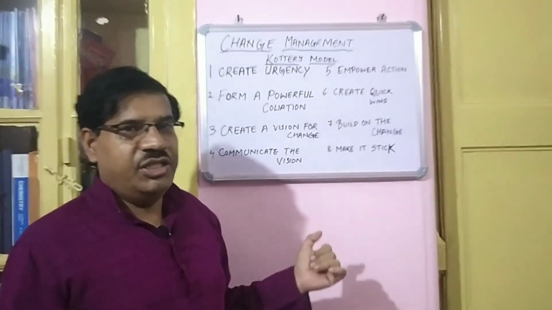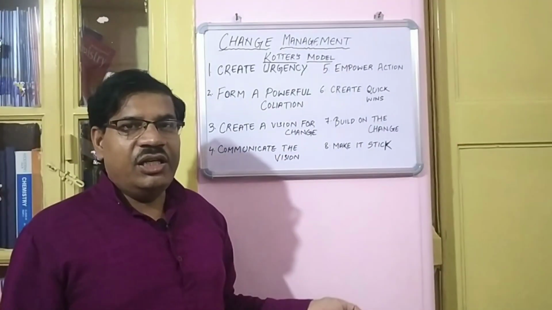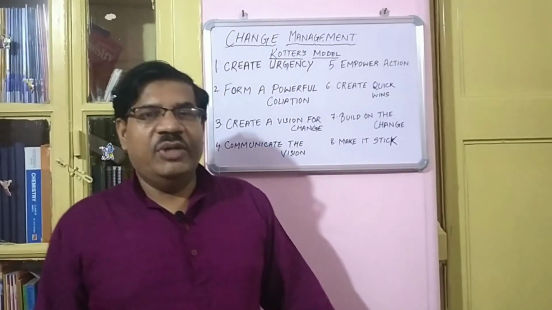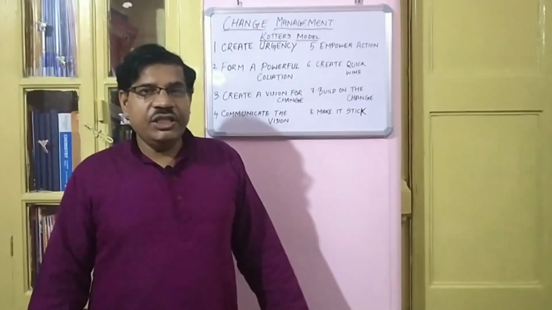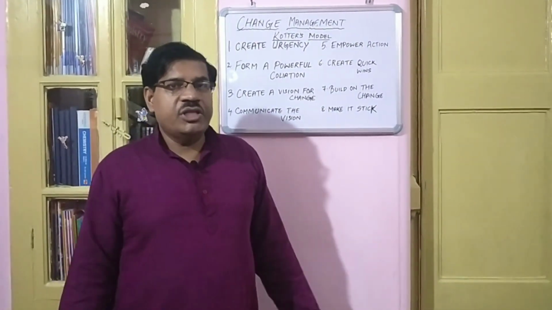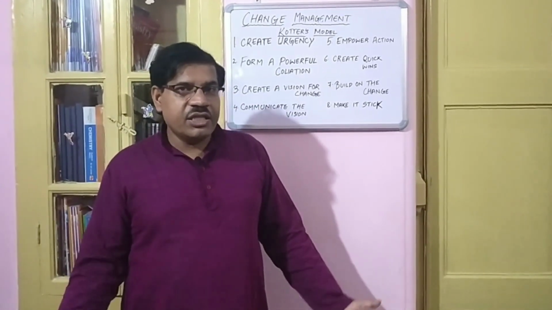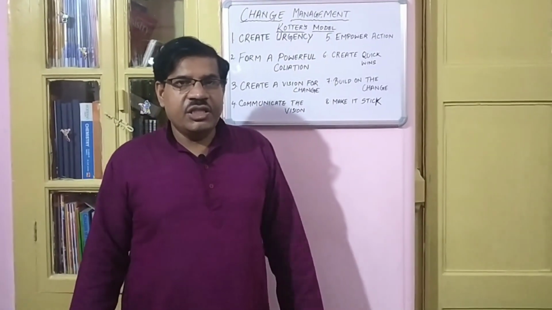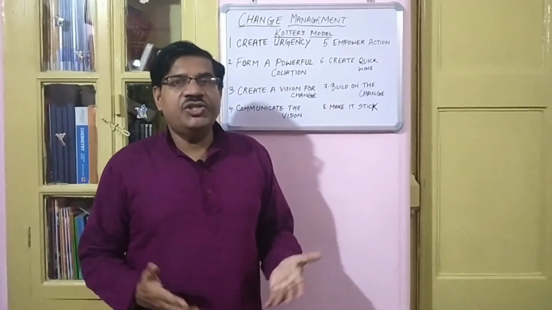In this Kotter's 8 step model, it is described how to implement change in any business organization. So before starting this Kotter's 8 step model, I would like to introduce first of all what is change management. What is the need of change? We see that business environment is changing continuously and technology is also changing, circumstances change, political scenario changes, competition changes, and external and internal environment of the organization changes.